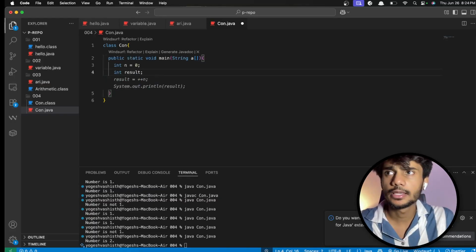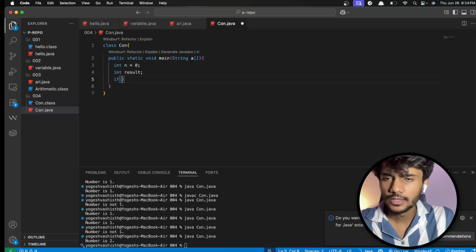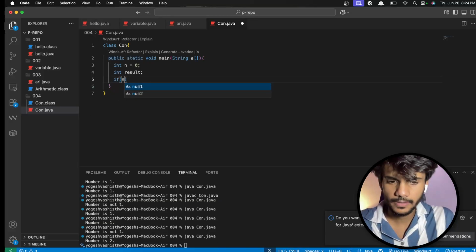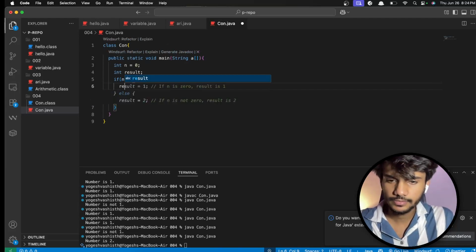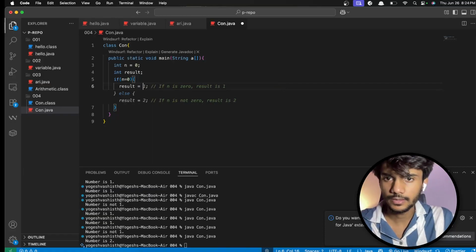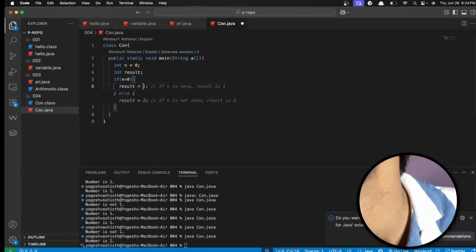If n is not 0, then result should be 20. I want something like that. So I can do this. It's easy. I can do if n is equal to 0, then result is equal to 10. Just a sec.